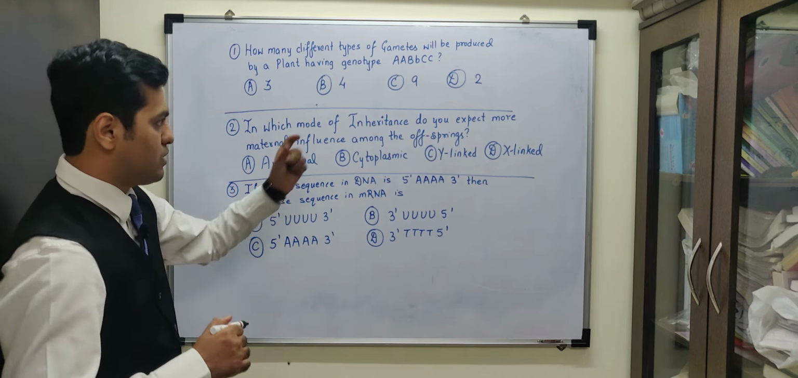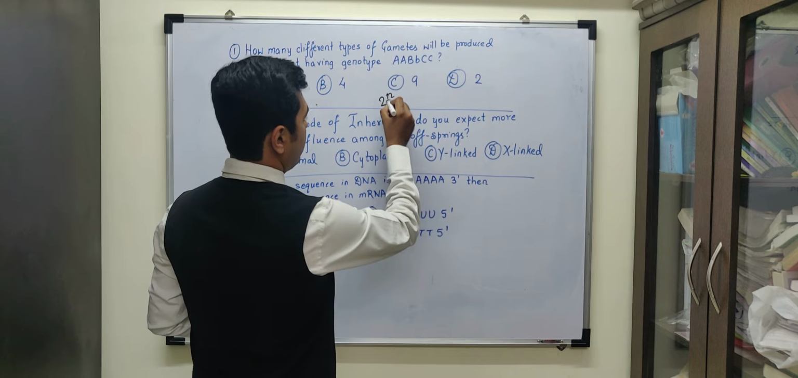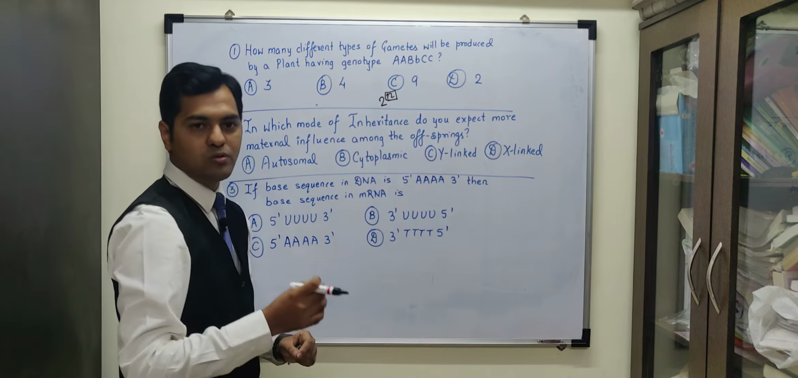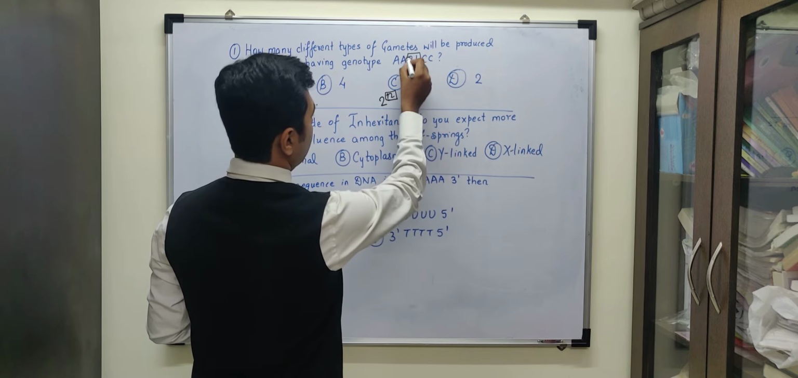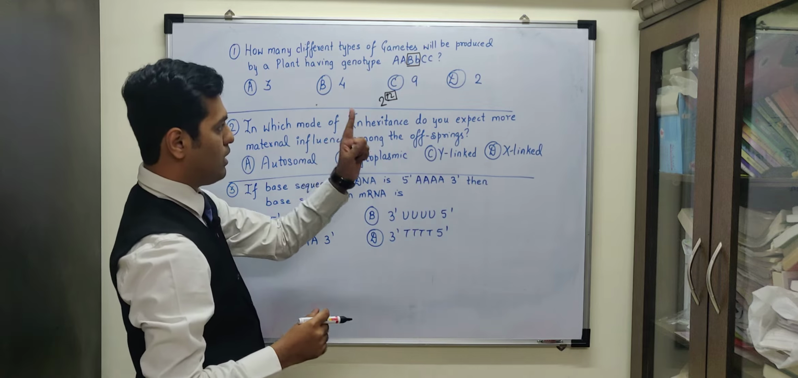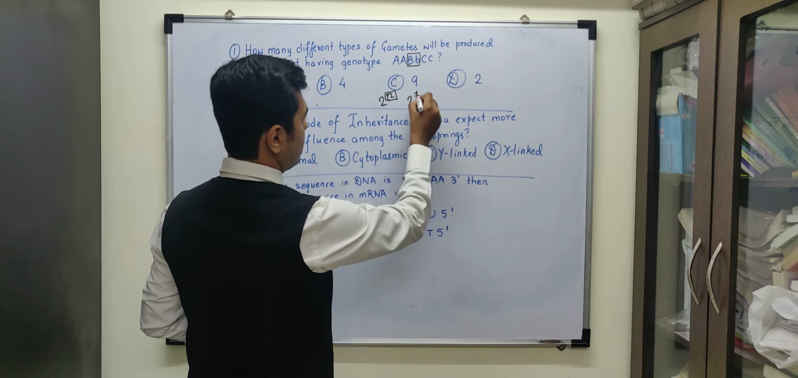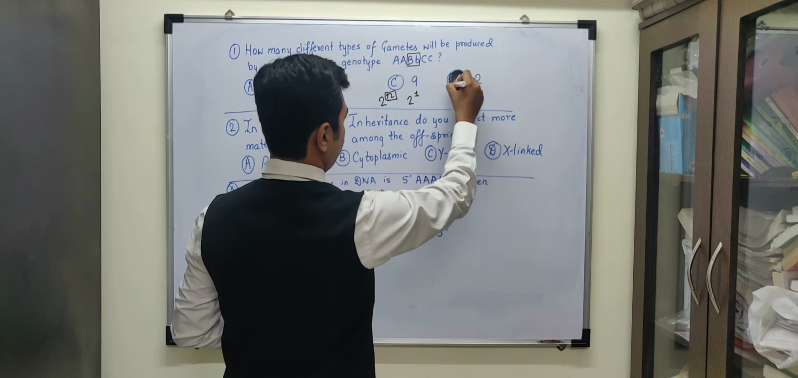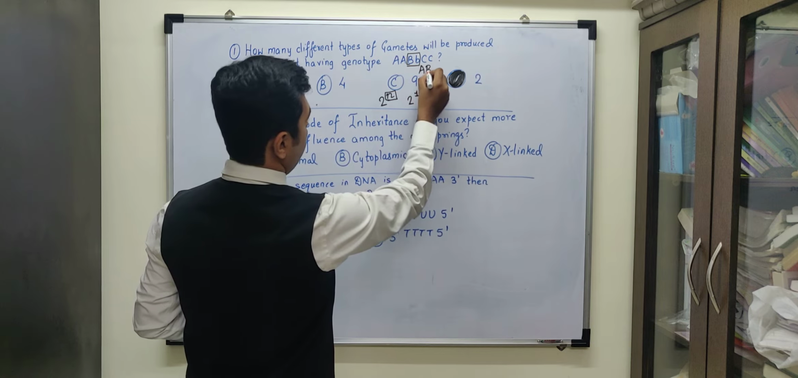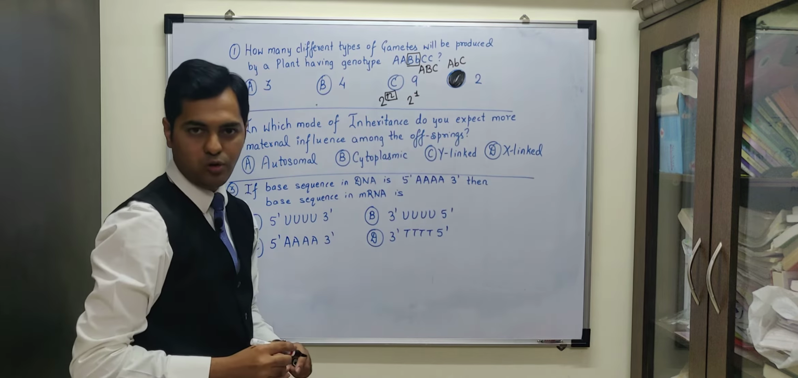Now in such a question we have to use the formula 2 raised to n, where n is the number of heterozygous alleles. So heterozygous allele is only this one. So there is only one pair of heterozygous allele. So here there will be 2 raised to 1. That is total number of gametes that is produced are only 2 types of gametes. So that is capital A, capital B, capital C and capital A, small b, capital C. 2 types of gametes are produced.